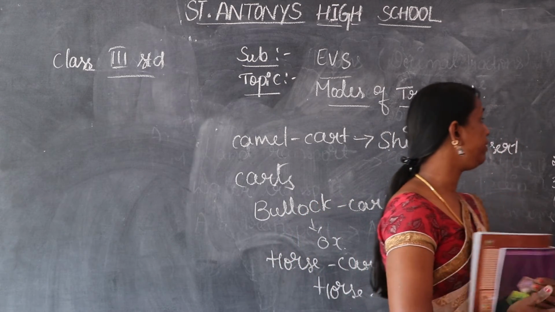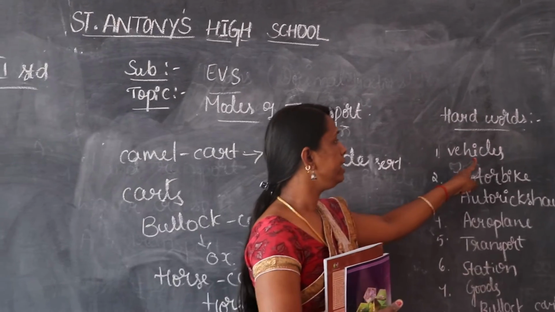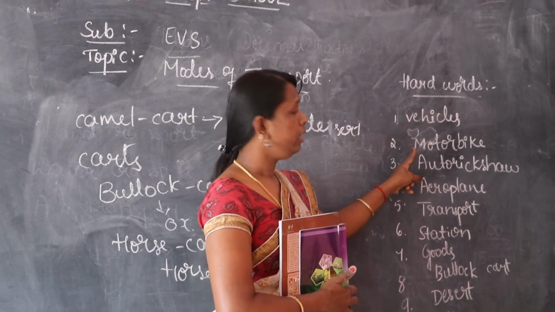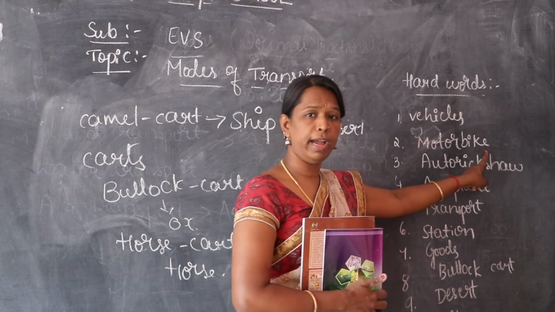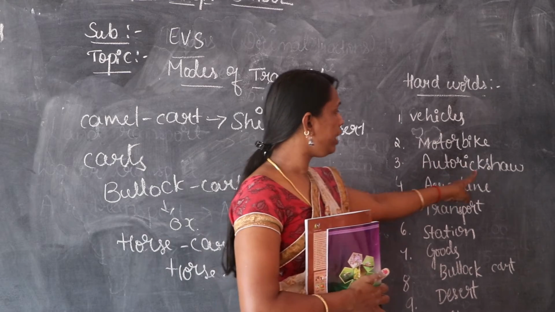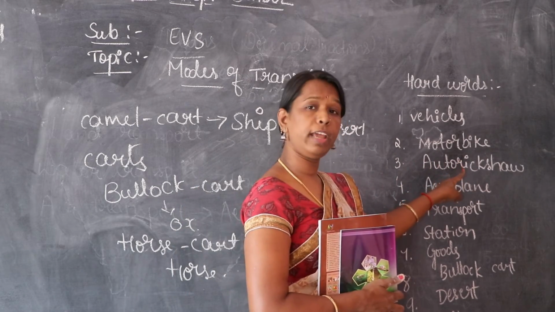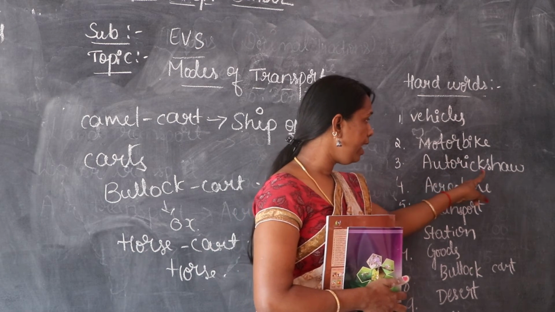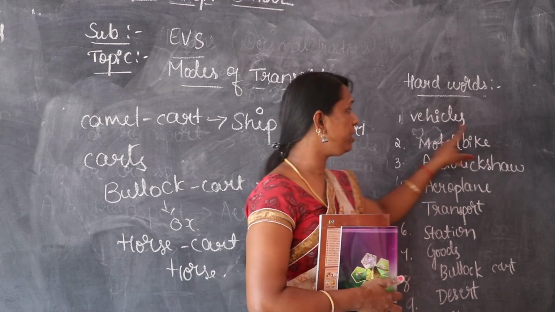Here are some hard words. Vehicles, V-E-H-I-C-L-E-S. Motorbike, M-O-T-O-R, B-I-K-E. Auto rickshaw, A-U-T-O-R-I-C-K-S-H-A-W.